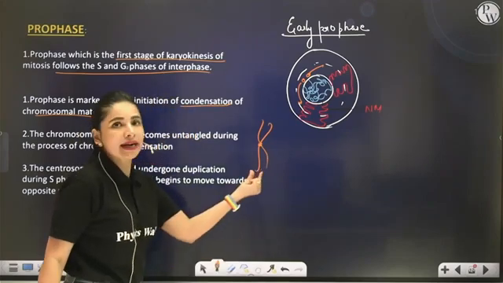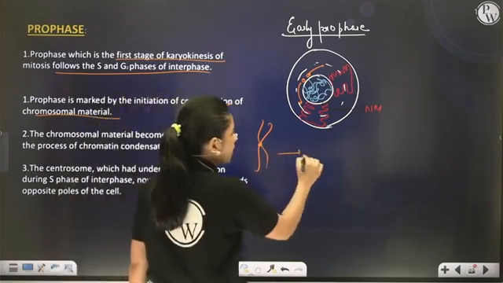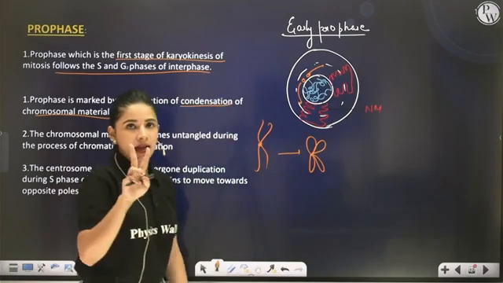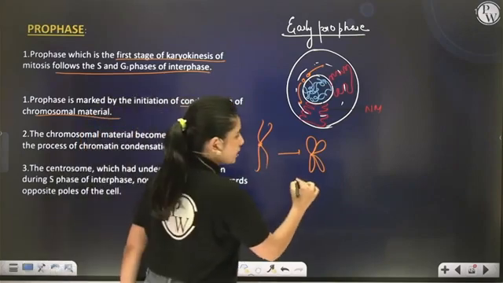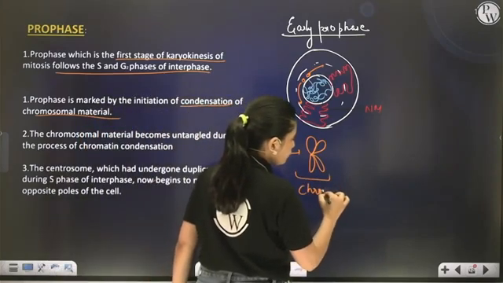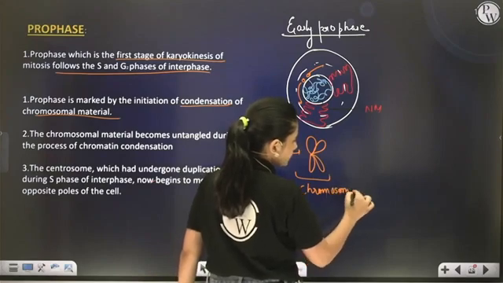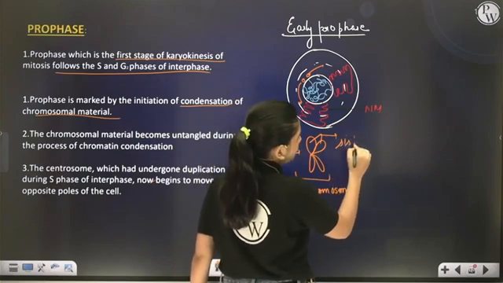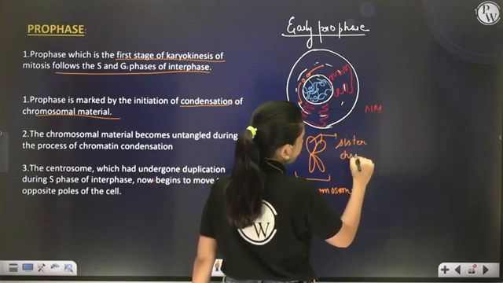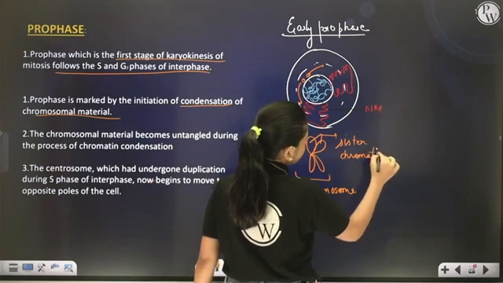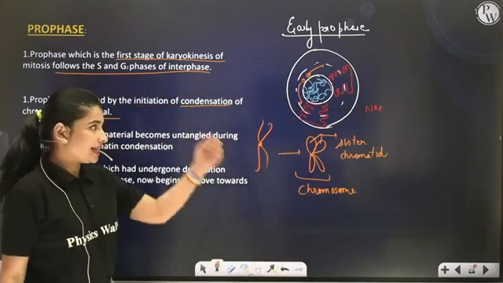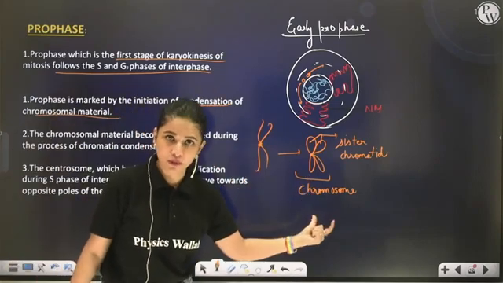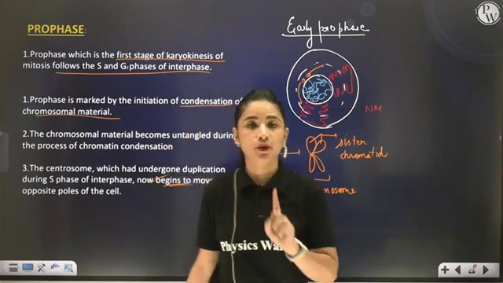Now, both the chromatin fibers of the centromere will undergo condensation to form chromatids. And 2 chromatids on one centromere form your chromosome. And these 2 chromatids of the same chromosome are known as sister chromatids. Correct? So condensation of both the threads will take place to form a full-fledged chromosome. So this event takes place during prophase.